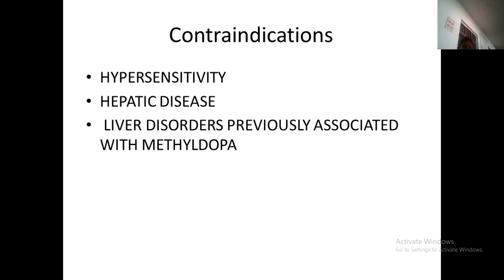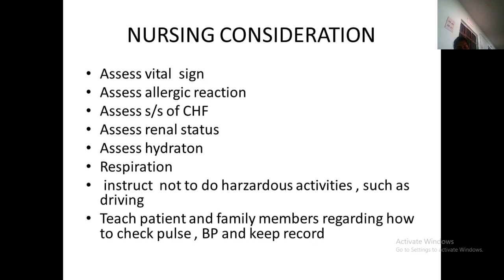Coming to the contraindications, methyldopa is avoided in hypersensitivity and in any hepatic disorders, because it is metabolized in the liver. If they have liver problems, it cannot be given.